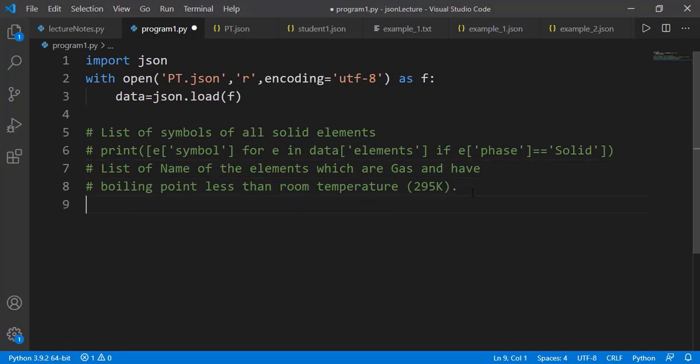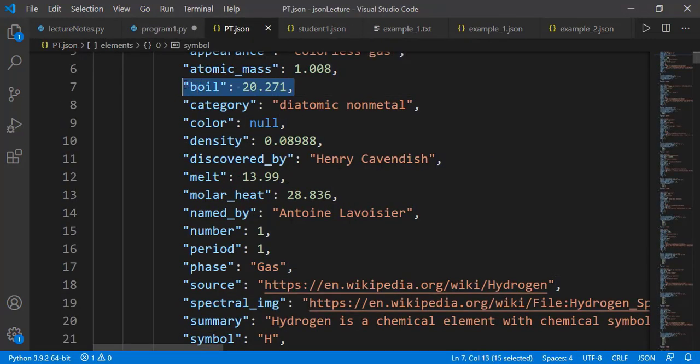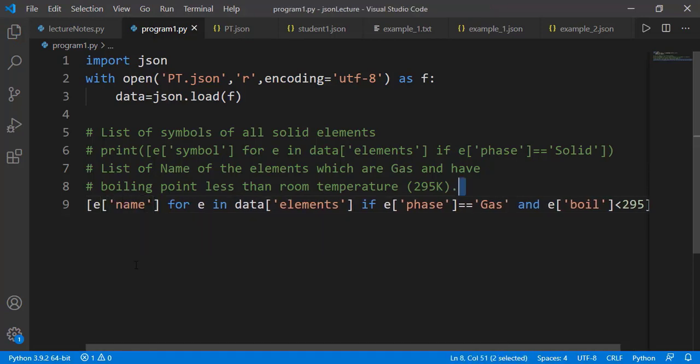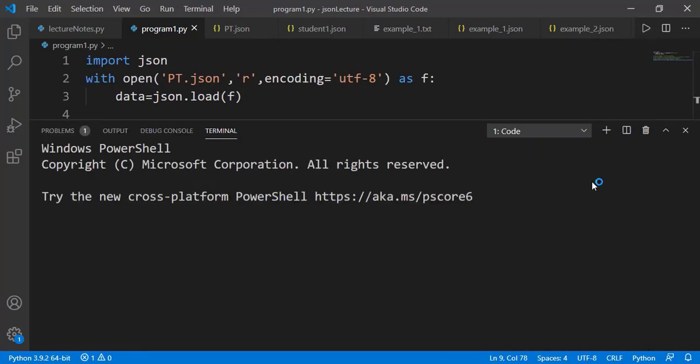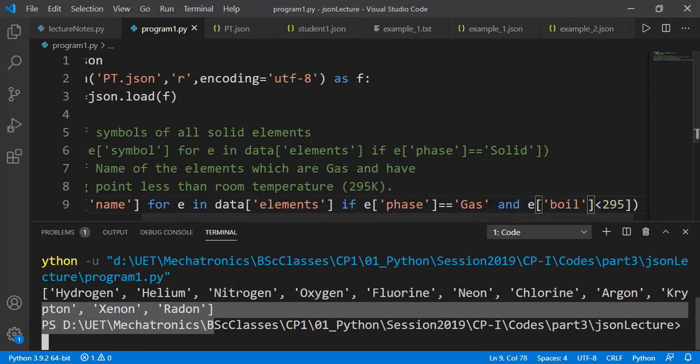Again, I will use the list comprehension. Filtering condition will be the phase of the element as gas, and for the boiling point condition, we have this key boil with the value as boiling point in Kelvin. So we should add the condition as boiling point is less than the room temperature, which is 295 Kelvin. And we need the names of the elements. Let's print it. And these are the names of the gases having the boiling points less than 295 Kelvin.